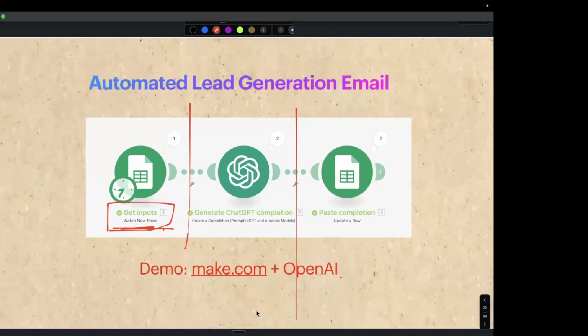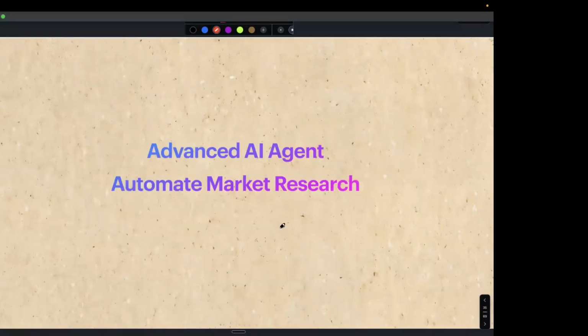For that, let us try to understand how research is being done, right? So here we have understood how you can take a simple AI automation and build it. Now let's say I want to do some advanced market research and I want to build an agent for it. How can I build it? Let me show you one example of how we can do advanced market research using advanced agents.